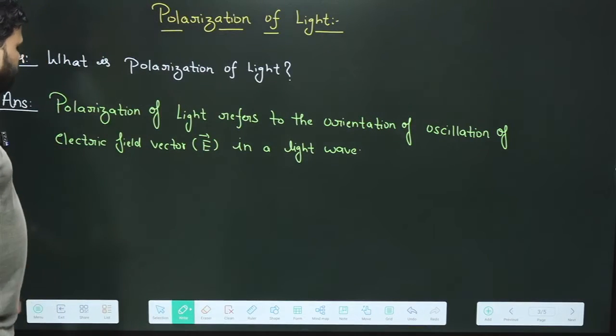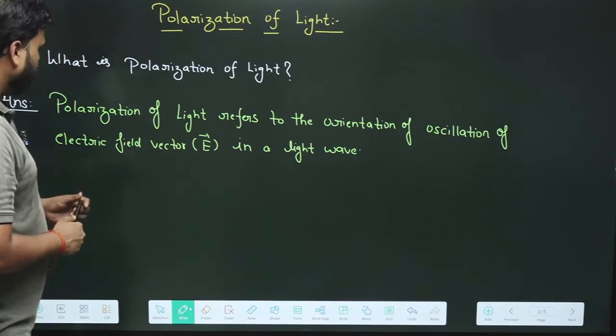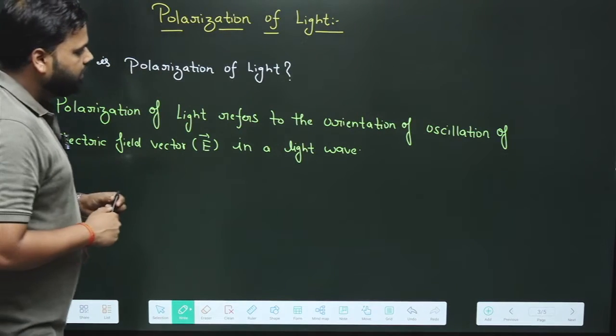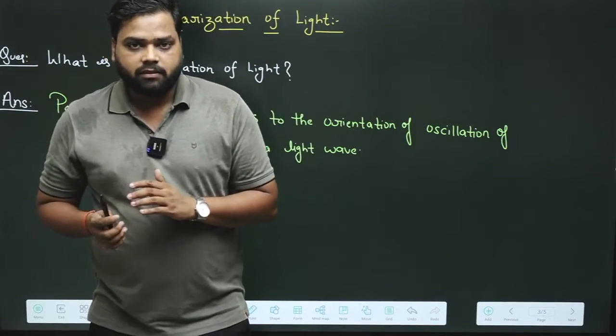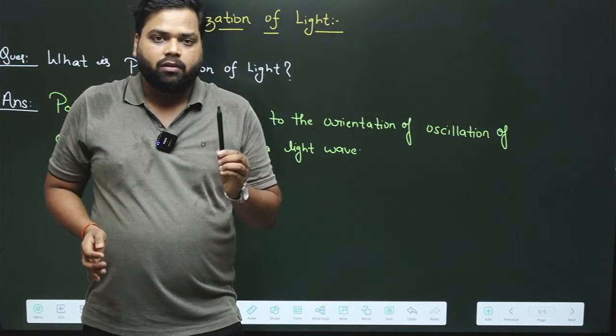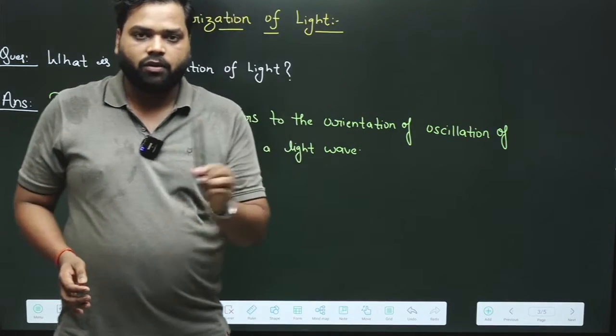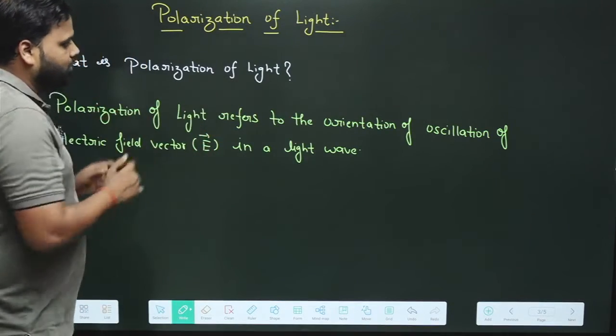So what is the polarization of light? Polarization of light refers to the orientation of oscillation of electric field vectors in a light wave. Basically, polarization will tell us how the electric field vector is oriented or oscillating. In this way, we can say whether light is polarized or not.